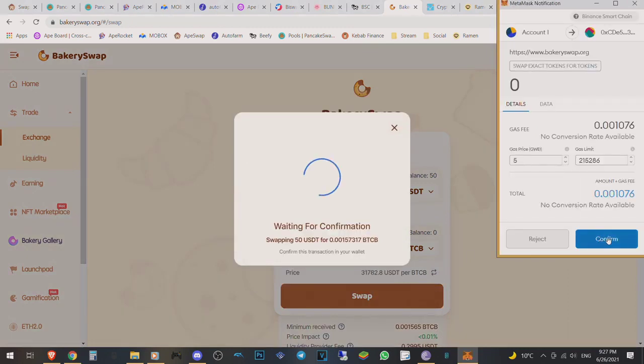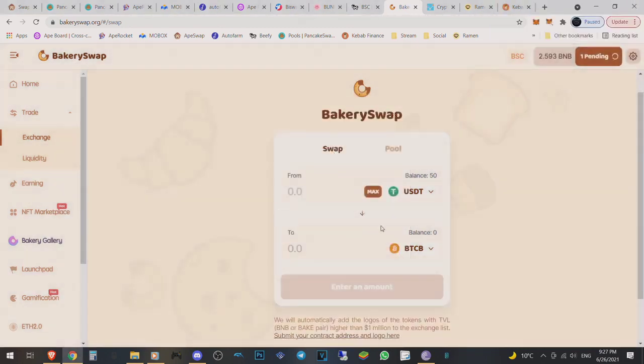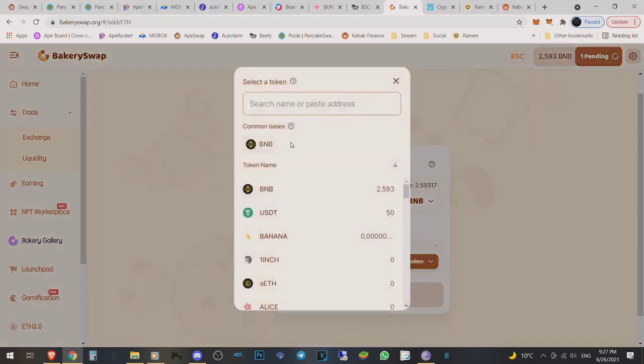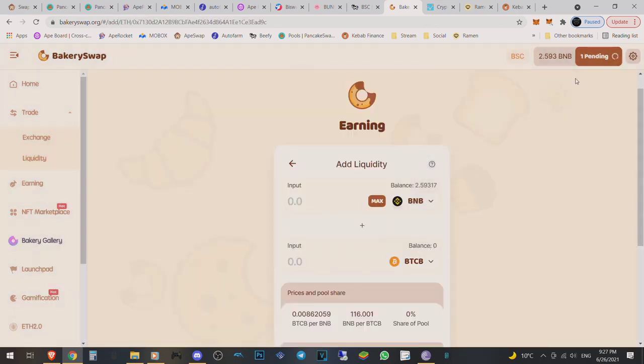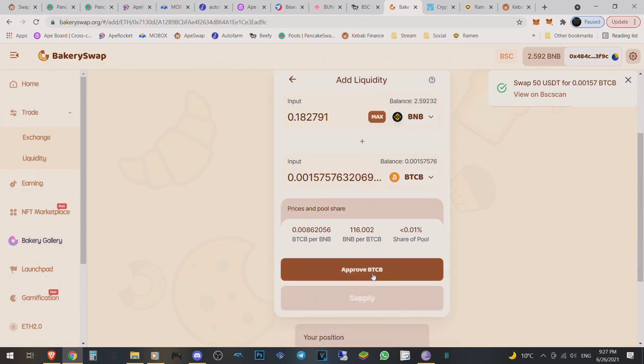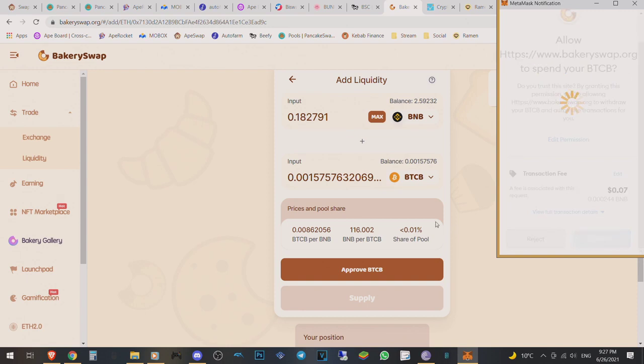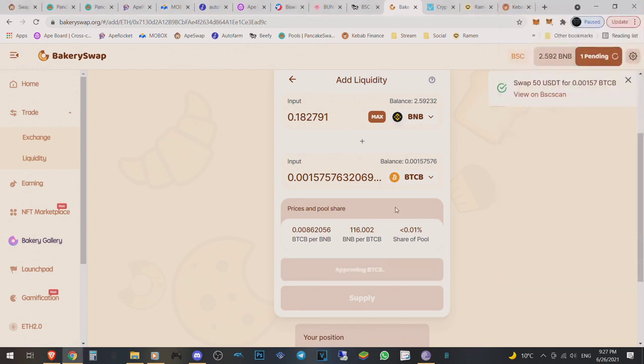I want to get into Bitcoin way more than what I am right now. So the one pending should be full, so we can go to pool. Then we say BNB and BTCB. Once this pending is done, you can see it's confirmed. It will show over here now, the Bitcoin. We just click on max right here, and then we approve BTCB again. Like I said, all these little gas fees are covered because I have a lot of BNB. I'm already inside this project. But for argument's sake, this is how we're going to do this from now on forward.